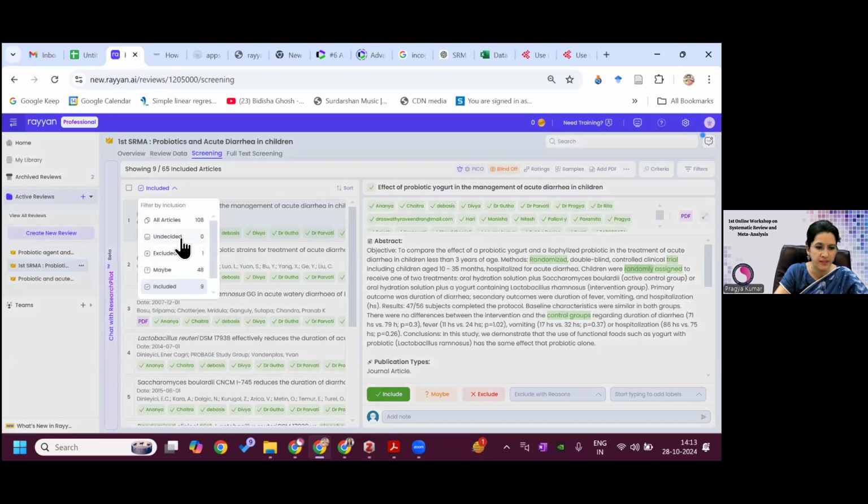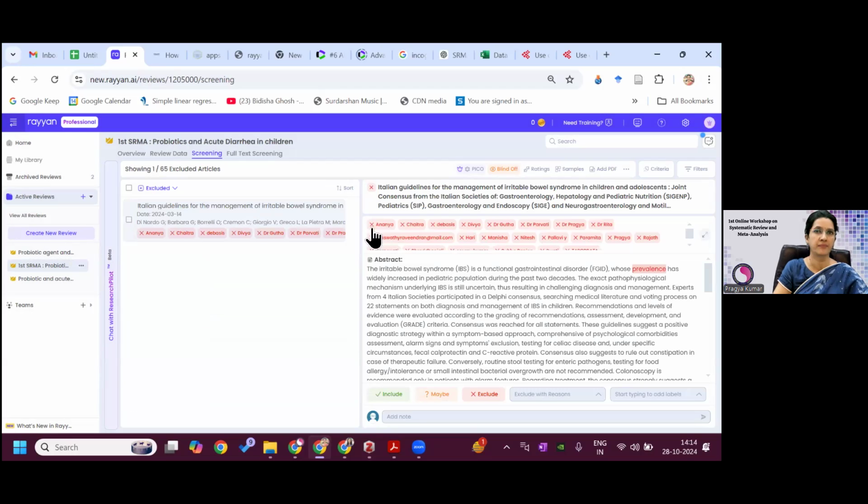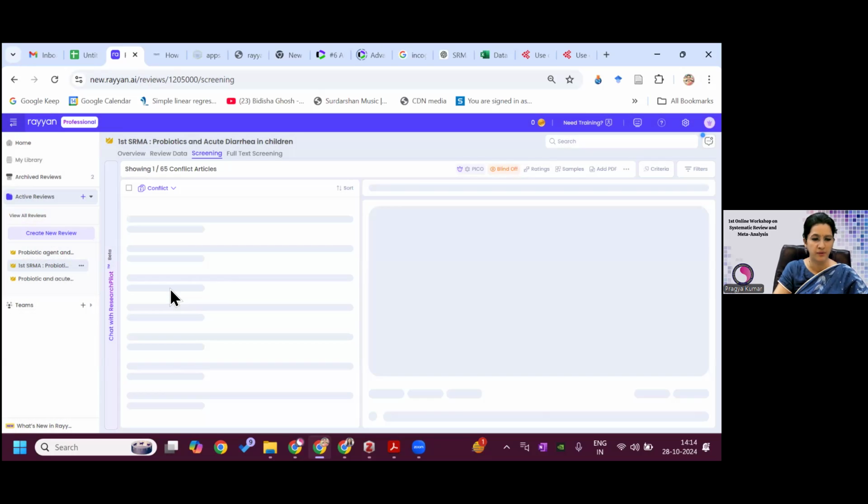If I see the excluded, then also there was one article, everyone said that it should be excluded. So you can see all red. And from this drop-down menu, you can see the conflict, which is 50.